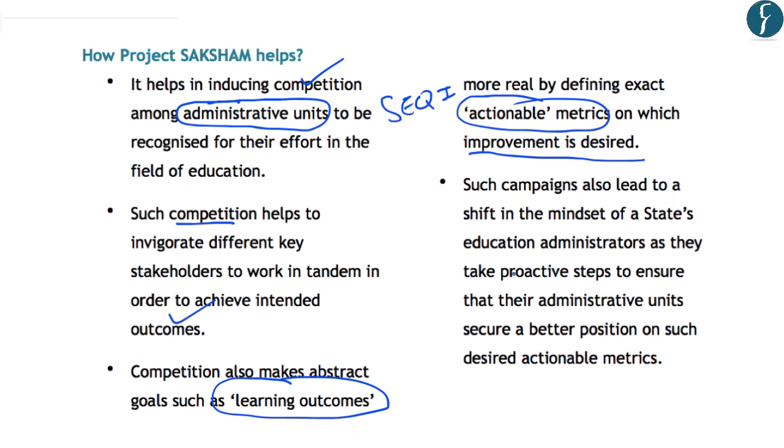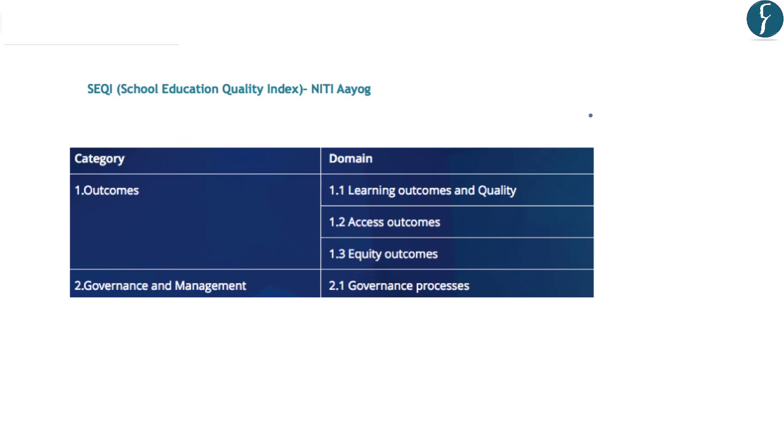And finally, such campaigns also help in shifting the mindset of the state education administrators. This is because they will now take proactive steps to ensure that their administrative units secure a better position on such desired actionable metrics like the SEQI index. Further, this article states that the Niti Aayog has always promoted competitive federalism, and this competitive federalism has been based on fixed metrics on which the states are compared. And due to this competition between the states, it puts pressure on the policymakers across the states to perform better on the predefined goals and metrics.